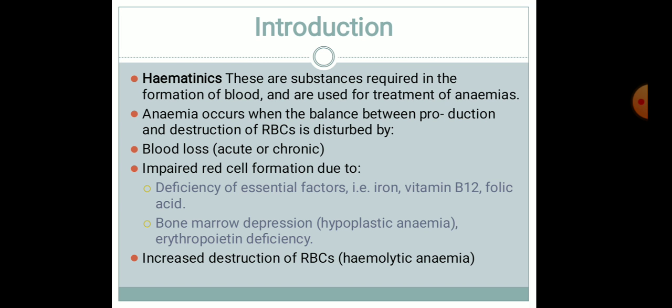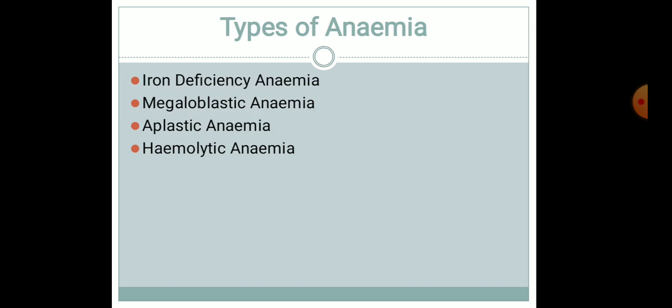Then the balance of production and destruction of RBC is also disturbed by increased destruction of RBC, that is called hemolytic anemia. There are four main types of anemia. First one is iron deficiency anemia. It is due to insufficient iron.